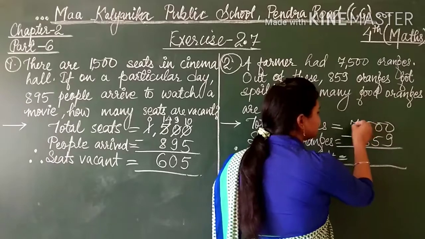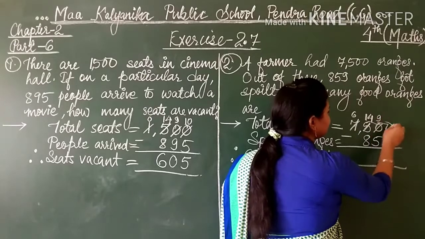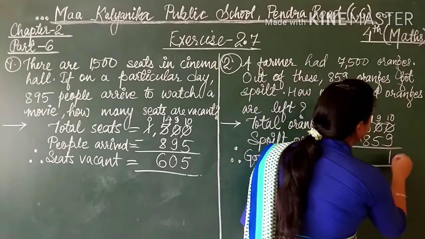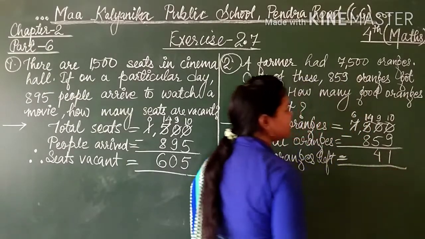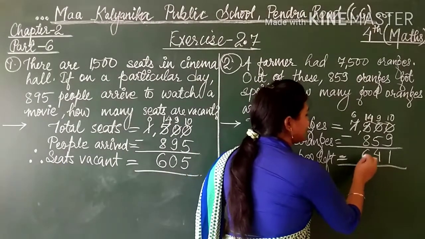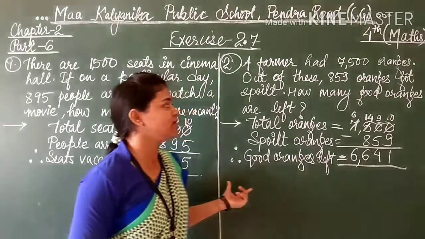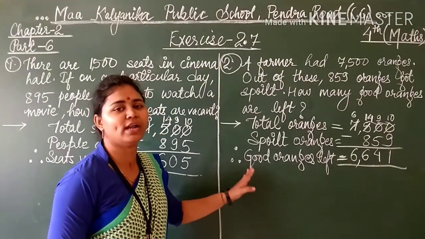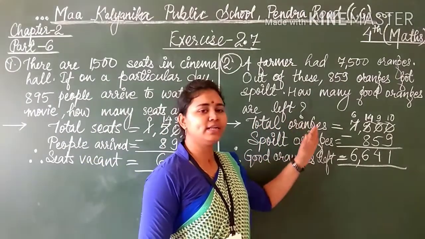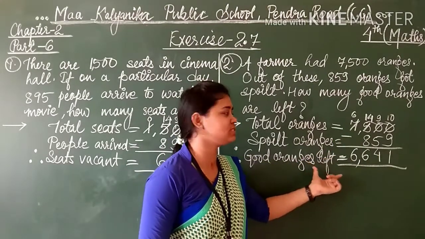Now subtract it. From 7 it will become 6. This will become 14. 10 will become 9. Then this 10 will become 10 only. So 10 minus 9 is, students, 1. 9 minus 5, 4. And 14 minus 8 is 6. And here 6 is left. So 6,641 is the answer received. How many good oranges are left? Students, total oranges this much, spoiled oranges this much, and good oranges left, this much.